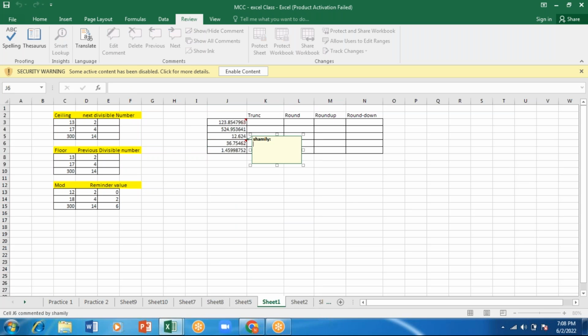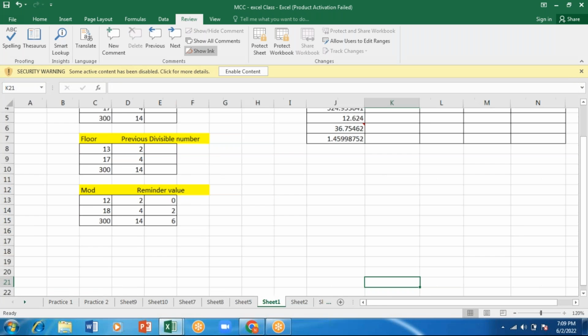For this, I can add whatever additional information I want. This is a decimal value. I'm giving it like this, and I'll accept. So a triangle mark in the top corner is showing, right? That means a comment has been added.